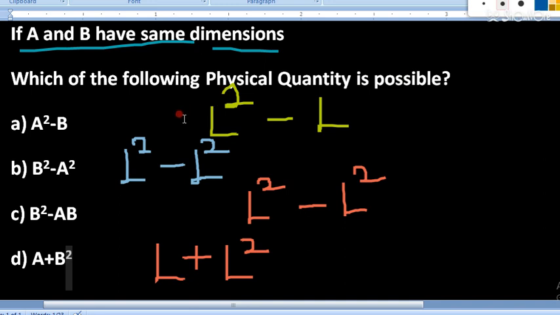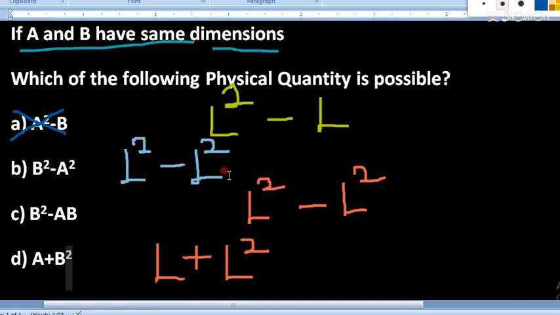Firstly, L square minus L, so this formula will be eliminated because this is not possible. For a square minus b, if a's power is 2, then b's power should also be 2. If a's power is 3, then b's power should also be 3. Now see the second, b square minus a square: b raised to the power 2 is there, a raised to the power 2 is there, this is possible.